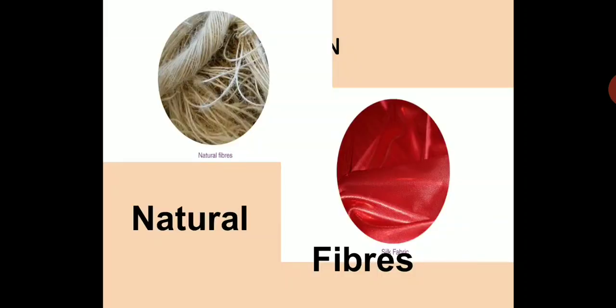Then natural fibers, you have learned about. Wool we obtain from sheep, yak, and from some special breeds of goats. So those are natural fibers. Also, you obtain silk from the silkworm. That is also a natural fiber. So among natural fibers, you get wool and silk. They are natural fibers.